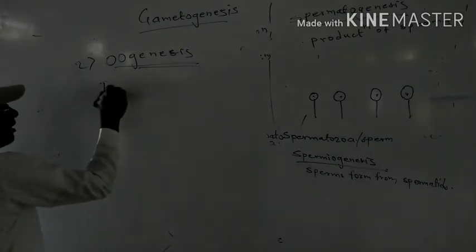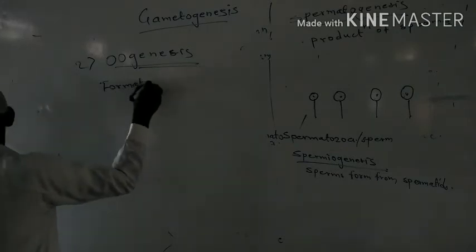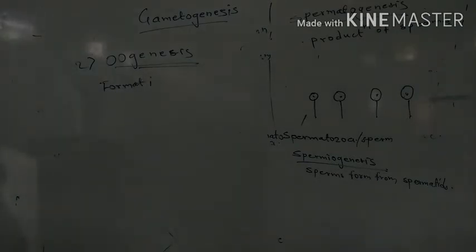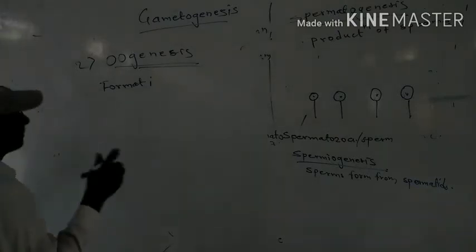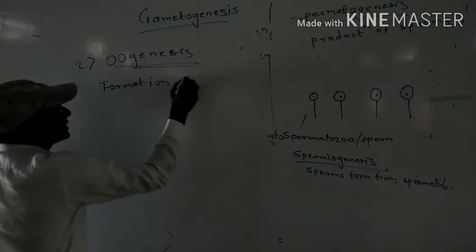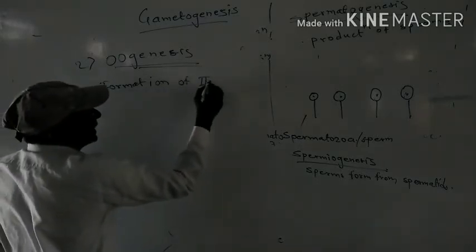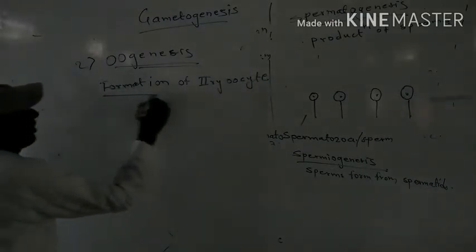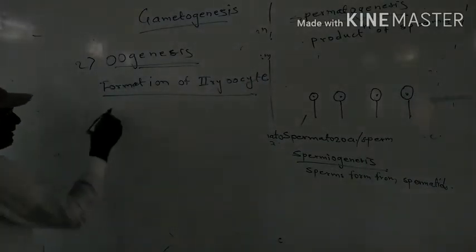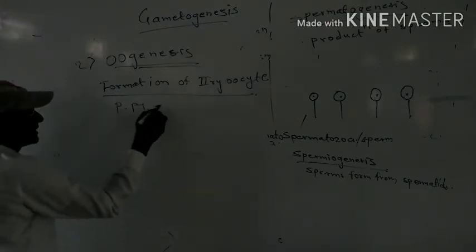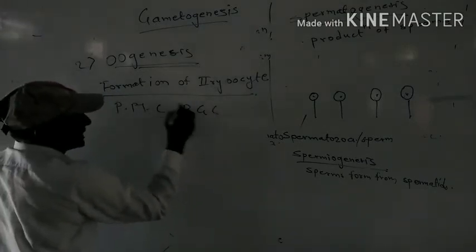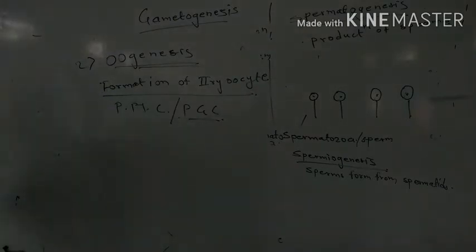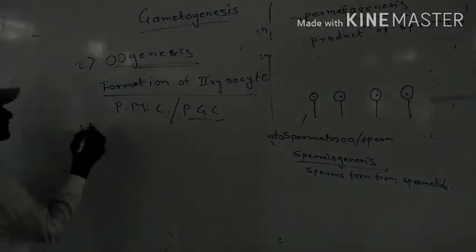Oogenesis, formation of secondary oocyte from primordial mother cell or primordial germ cell. That is called oogenesis. So in oogenesis also there are 3 steps.